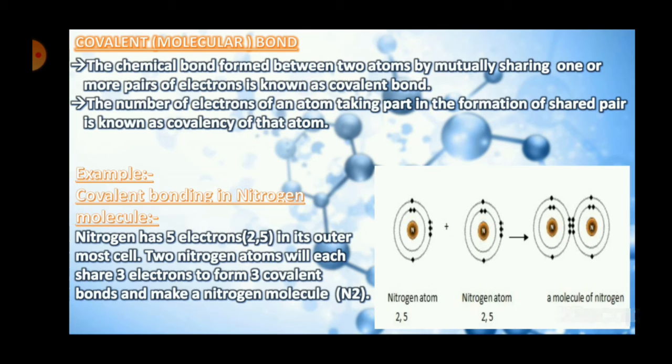Okay, the number of electrons of an atom taking part in the formation of shared pair is known as covalency of that atom. Okay, so basically the number of electrons that are being shared, suppose one electron is being shared, so the covalency of that atom will be 1. Suppose 2 electrons are being shared, so hence the covalency of that atom will be 2. Suppose 3 electrons are being shared, hence the covalency of the atom will be 3. Okay, so the number of electrons that are being shared between the two atoms are resulting in the formation of a term called the covalency of that atom.